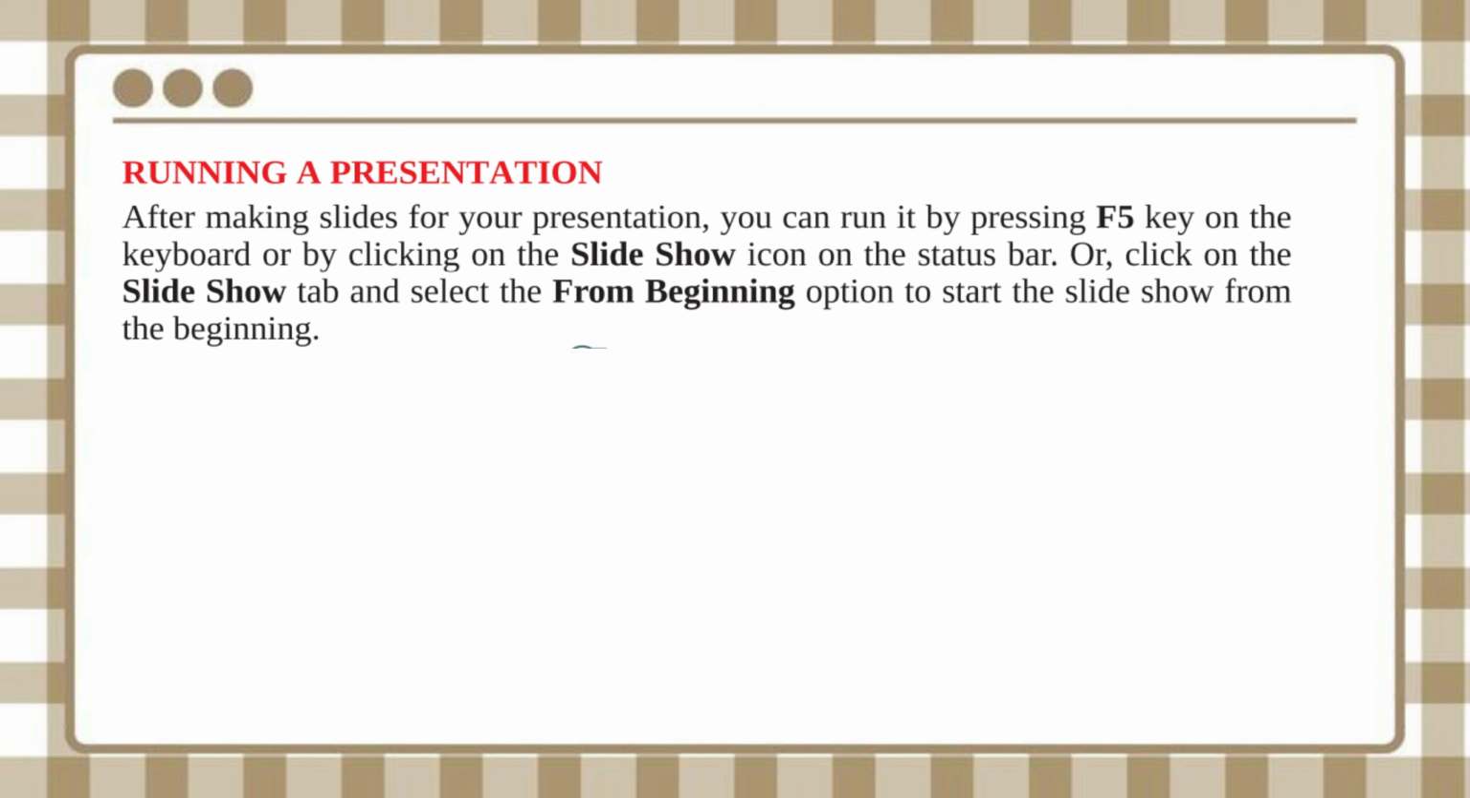Running a presentation. After making slides for your presentation, you can run it by pressing the F5 key on the keyboard or by clicking on the slideshow icon on the status bar. Or, click on the Slideshow tab and select the From Beginning option to start the slideshow from the beginning.